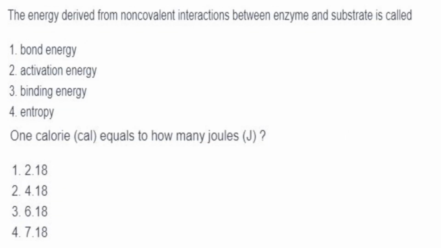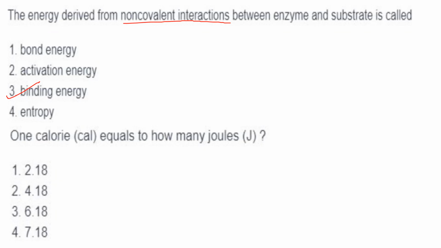Then next one. The energy derived from non-covalent interaction between enzyme and substrate is called. So they have asked non-covalent interaction. So it is binding energy. And this binding energy can be through hydrogen bond, electrostatic interaction, van der Waals, hydrophobic interactions.